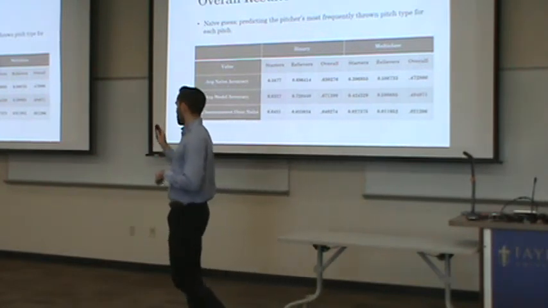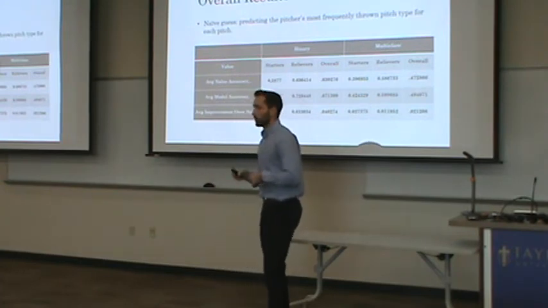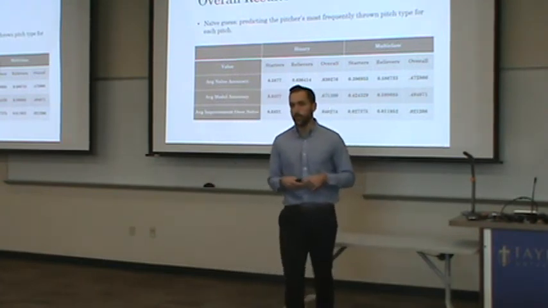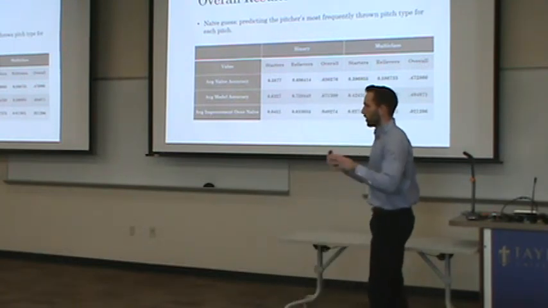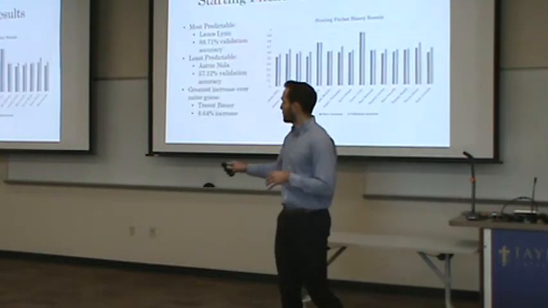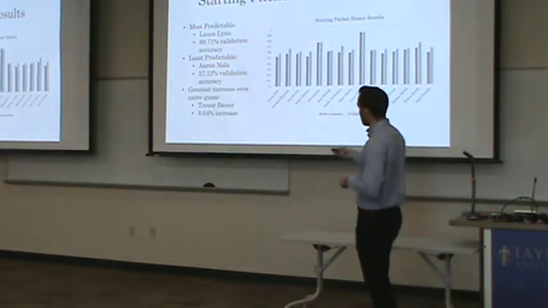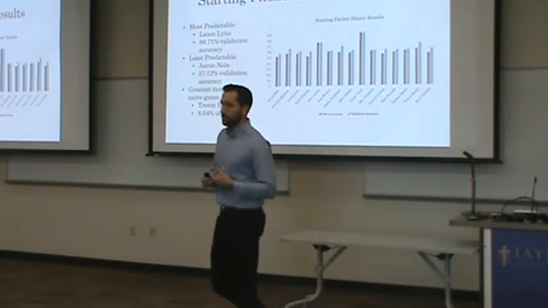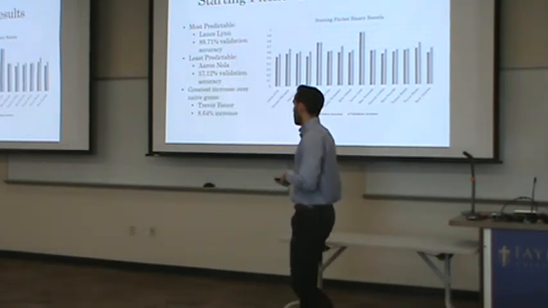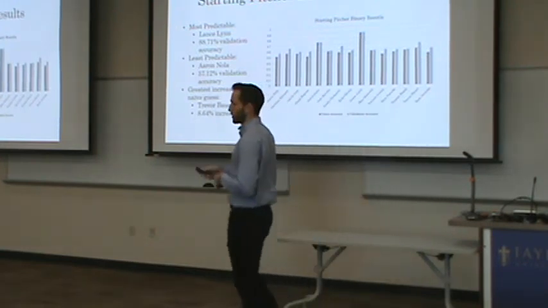And if we look more, we can see that starting pitchers, while they were less predictable, showed a greater improvement over the naive guess from a model than the relief pitchers did. So this gives us kind of a broad overview, but we still need to dig down a little deeper into the individual results. So in the charts on the right here, in the gray you can see the naive accuracy, and in the blue you can see the tested and validation accuracy for each pitcher's model.